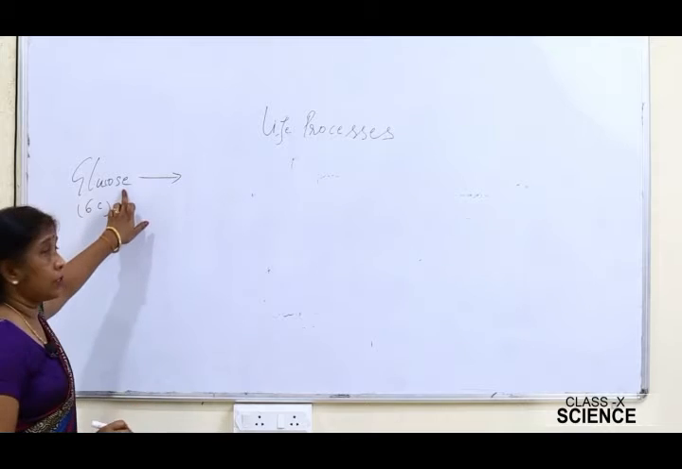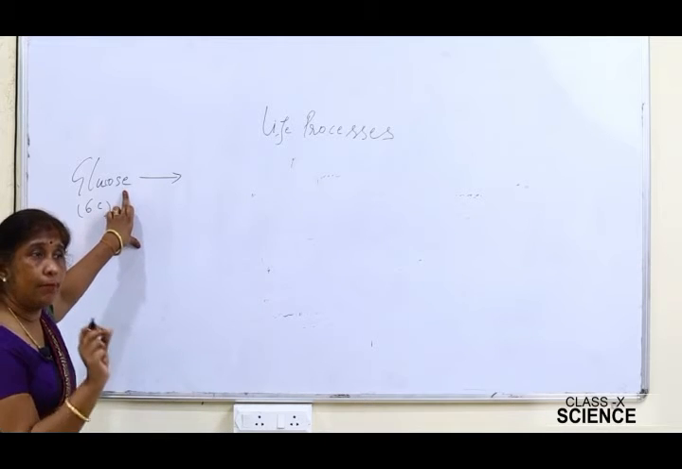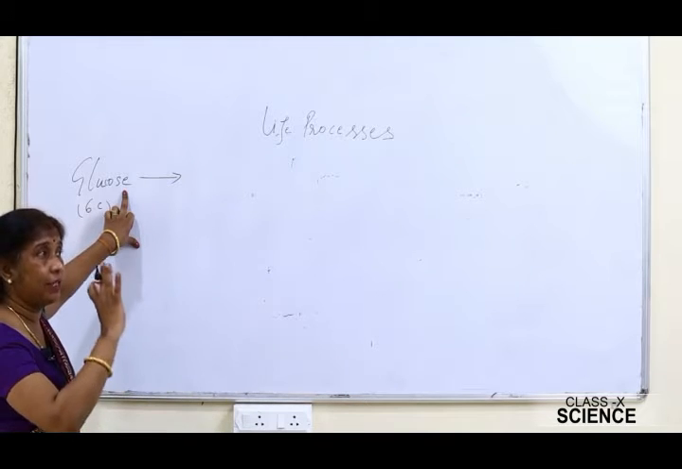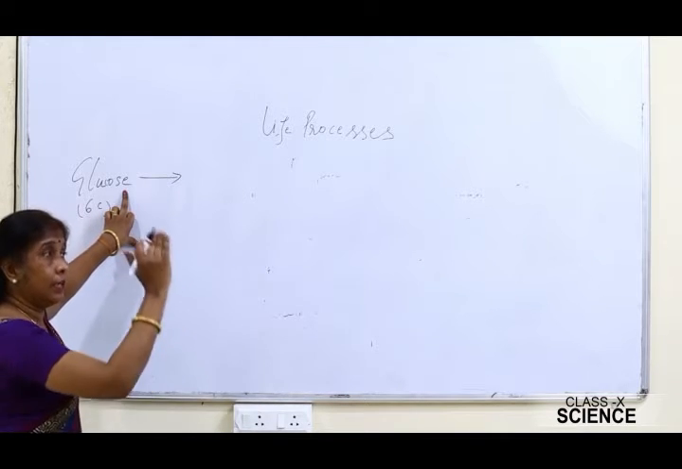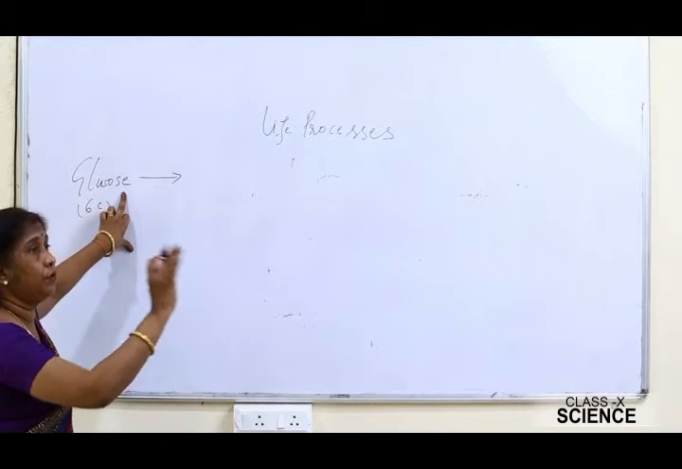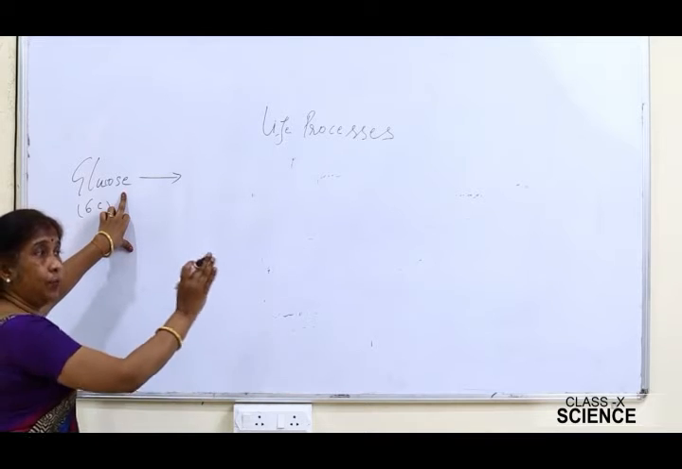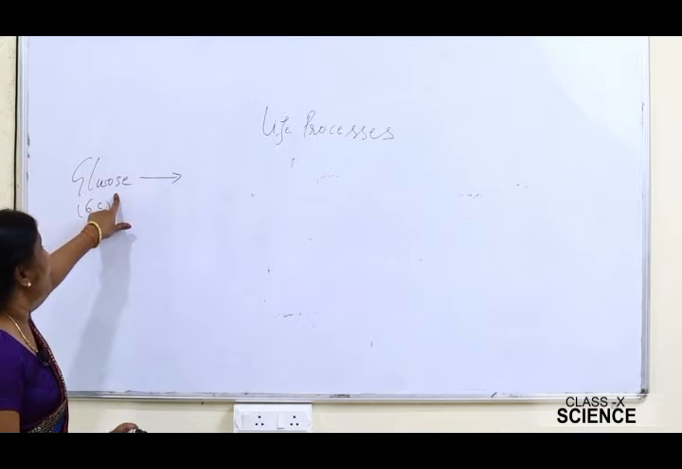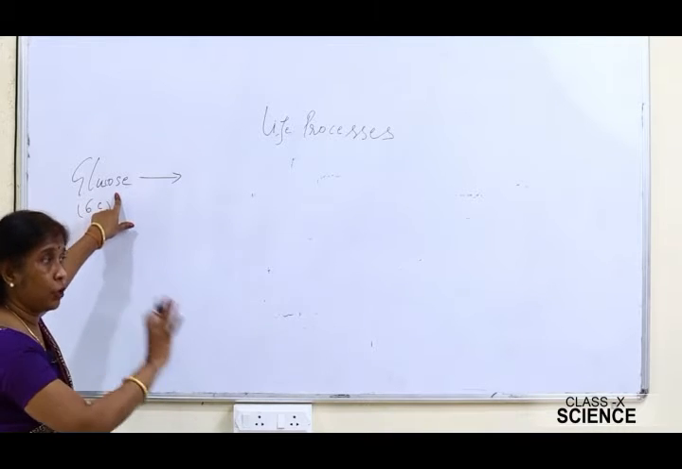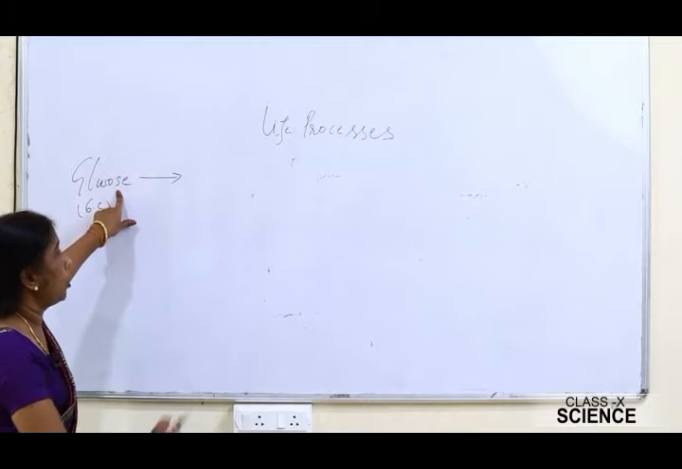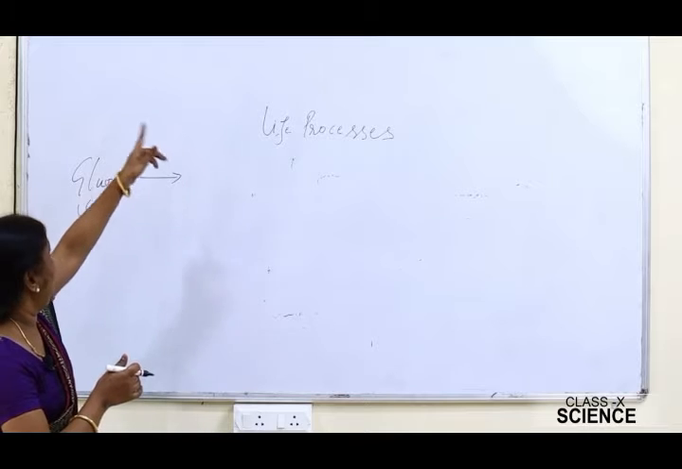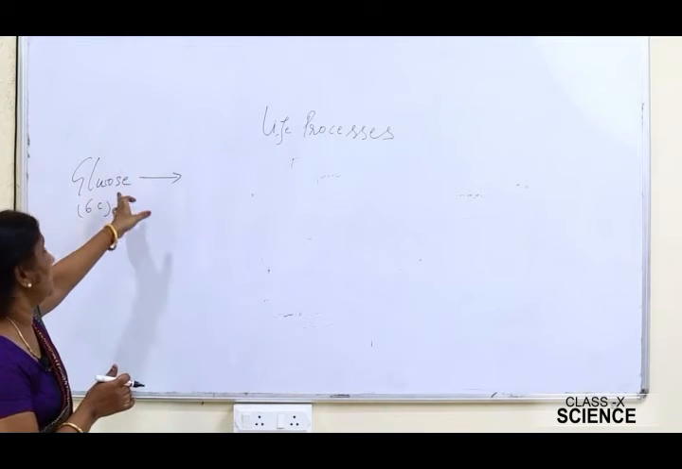This glucose is the same glucose that you obtained in the process of nutrition when digestion was completed. The carbohydrate was broken down into glucose, fat into fatty acids and glycerol, and protein into amino acids. After absorption, this glucose was absorbed in the small intestine by the villi, transported to all parts of the body, and all the cells received this glucose.